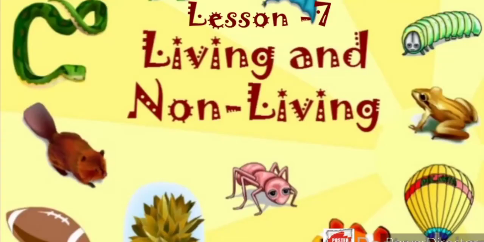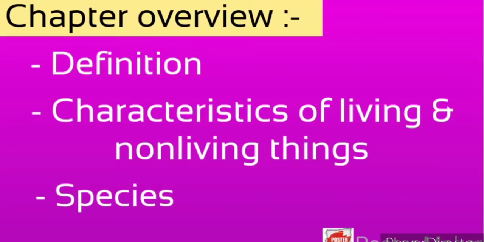Today we are going to start with lesson 7 of science, that is living and non-living. What all things are we going to study in this chapter? First of all, we will see the definitions of living and non-living, then the characteristics of living things and non-living things, and then we are going to study about the species. So these are the topics which we are going to cover.